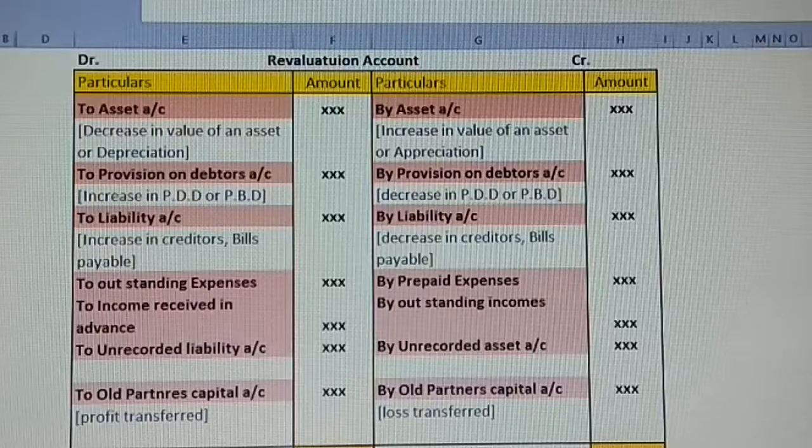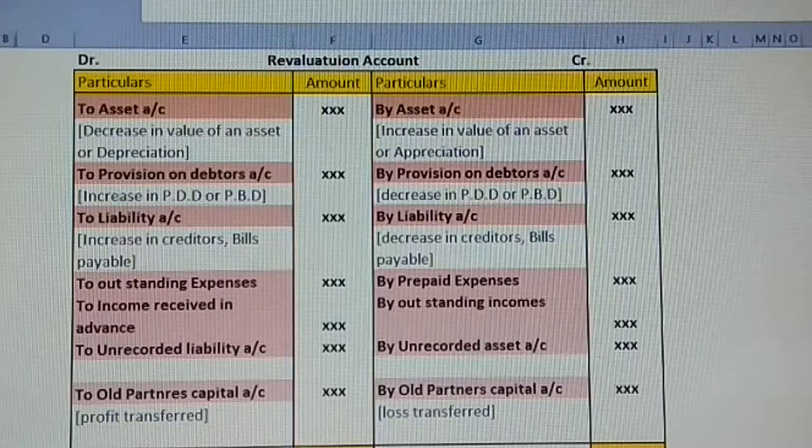Now let us see, in case of revaluation, what actually revaluation is. Revalue, we are going to record the assets and the liabilities value which has completely changed, either increased or decreased, comparing with the current market price. That is why we are revaluing it, comparing from the book value to the present market value.